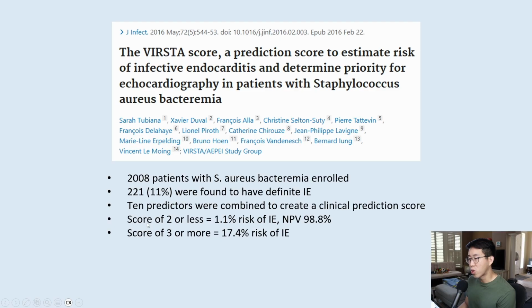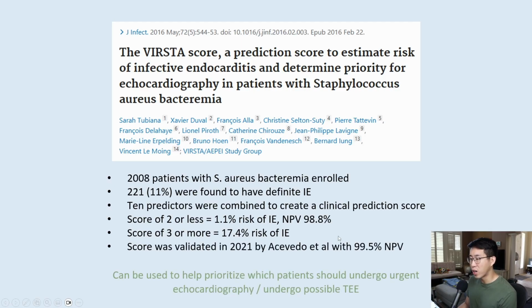So in the VIRSTA score, a score of 2 or less had a 1.1% risk of infectious endocarditis, with a negative predictive value of 98.8%, and a score of 3 or more had a 17.4% risk of infectious endocarditis. This was again validated in 2021, and basically this can be used to help prioritize which patients should undergo urgent echo versus possible TEE.